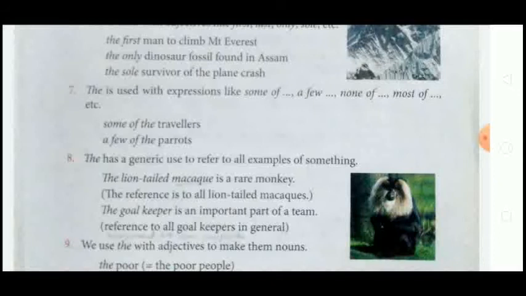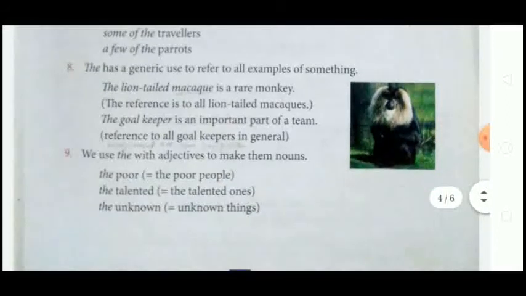Okay, so for such situations we use the. The goalkeeper is an important part of the team. Here the goalkeeper refers to the goalkeeper in general. We are talking about the whole team, and from that we are talking about the goalkeepers of all football teams generally.